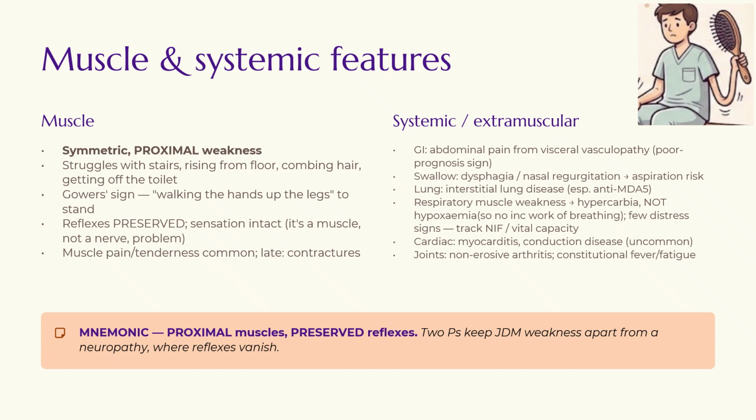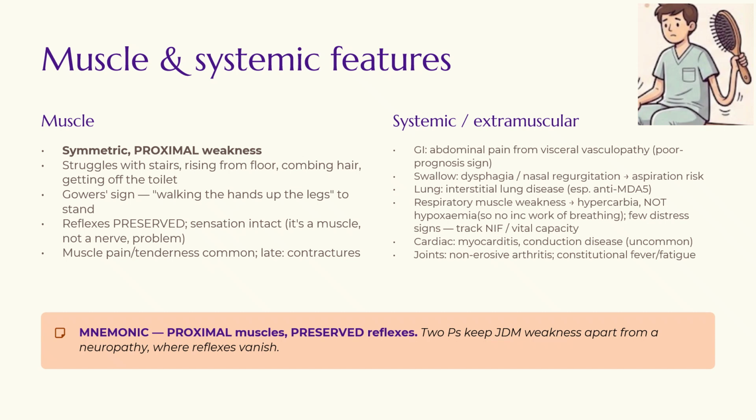The muscle story is all about the pattern, guys. So weakness, which is symmetrical and proximal, that is, it's the involvement of big muscles close to the trunk. So the child struggles to climb stairs, and to get up off the floor, which we call the Gowers sign. And also there is proximal hand weakness, so they are unable to comb their hair. But as seen here, the reflexes are preserved and the sensation is intact because this is a muscle problem, not